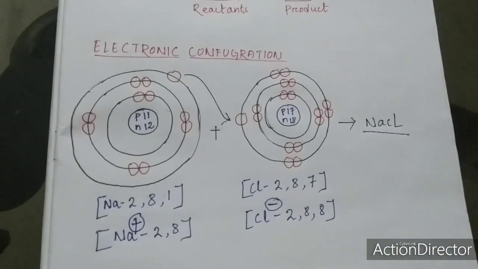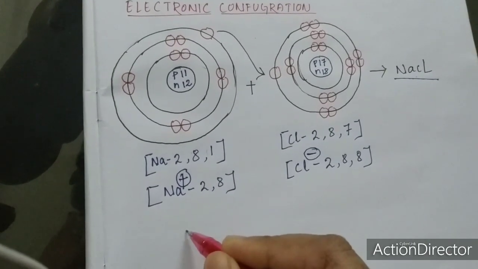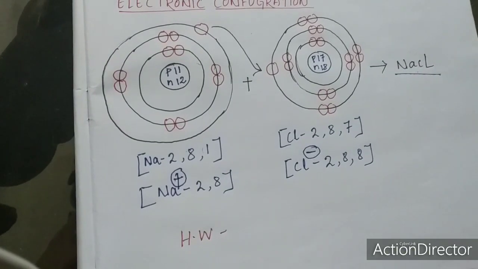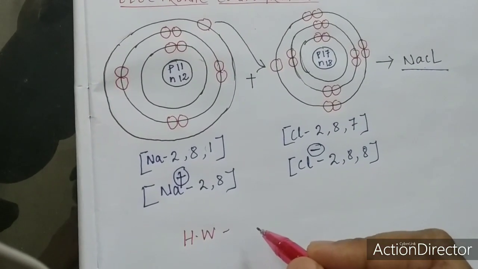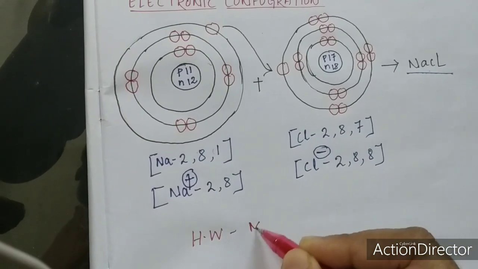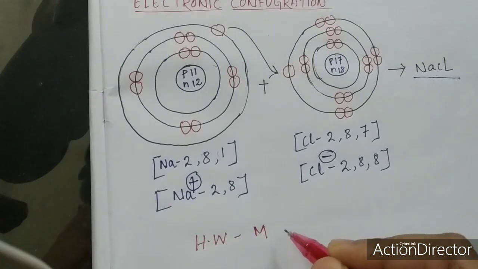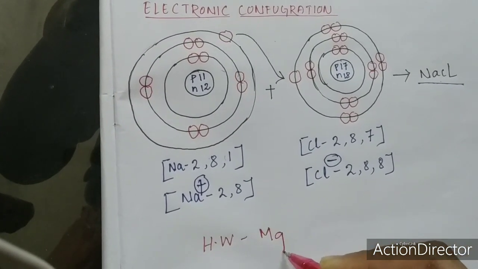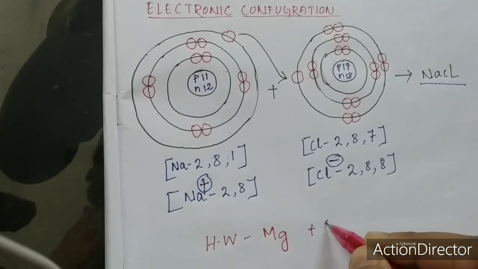You can try some more examples on your own. I am giving you one homework. Try the electronic configuration for magnesium oxide. I am not giving the formula, I am just writing the reactants' names: magnesium and oxygen.